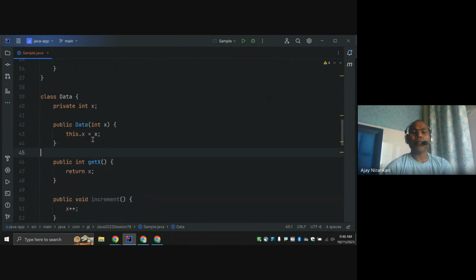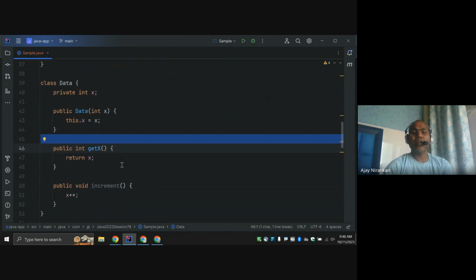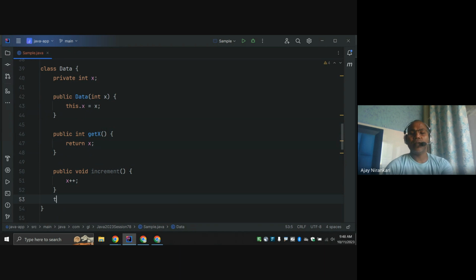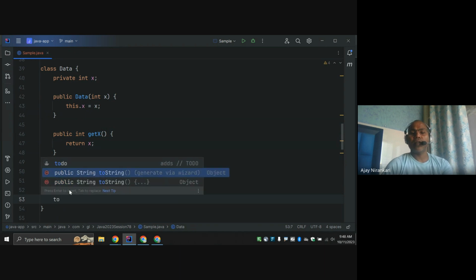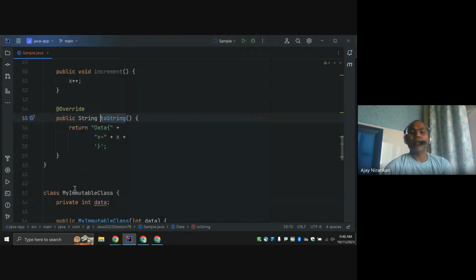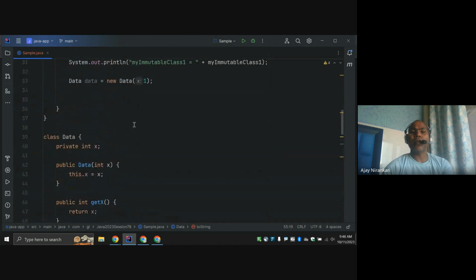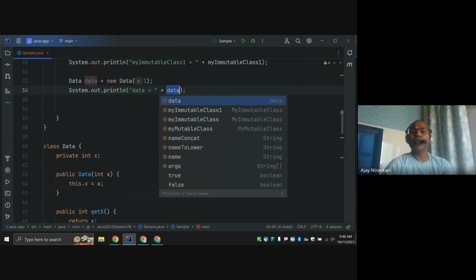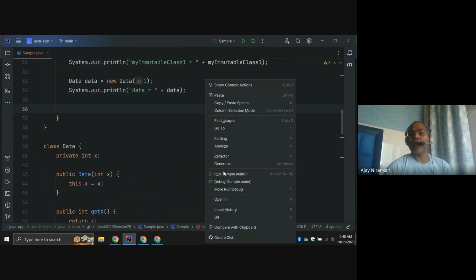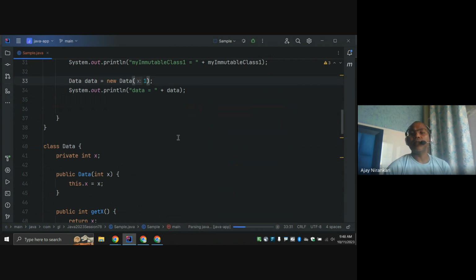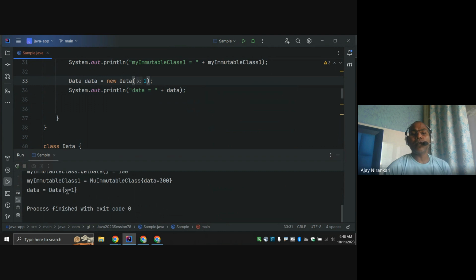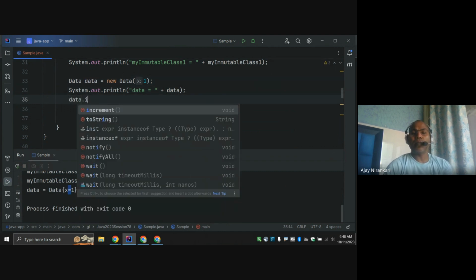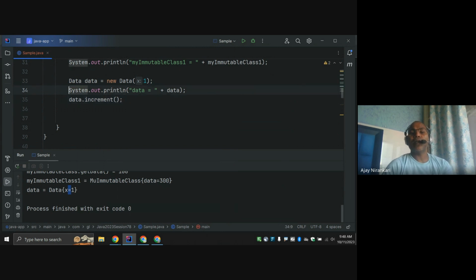So let us write a toString here, and if I print out data, I get data one. I am trying to say this is mutable because now data is one. Let's say data dot increment, and after that I run the method again.